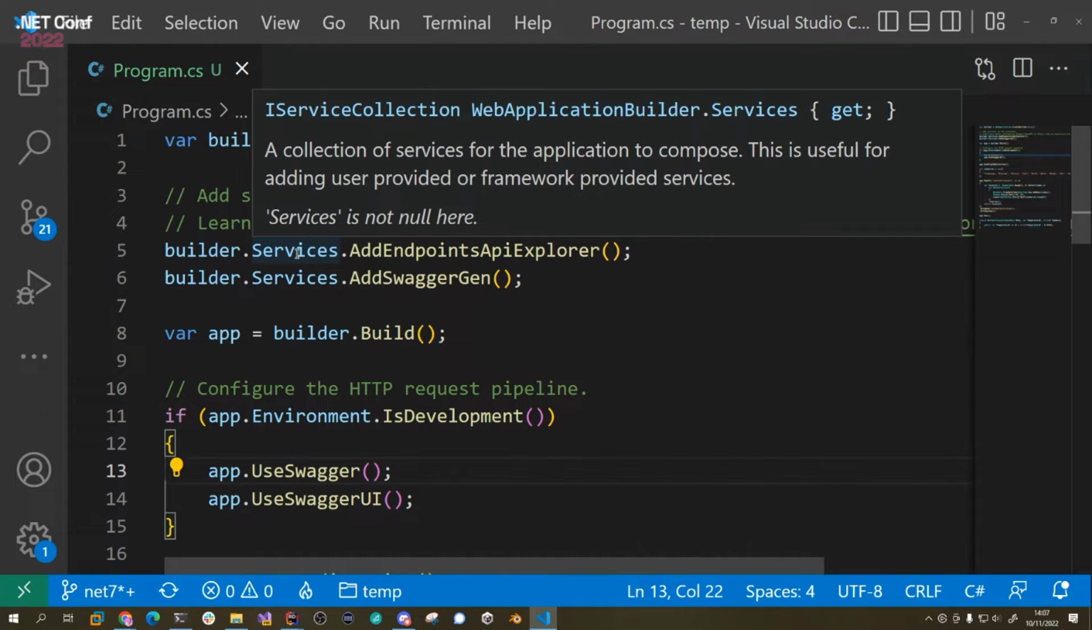So IOC is an inversion of control container, and that's when you want to decouple dependencies from your functionality.